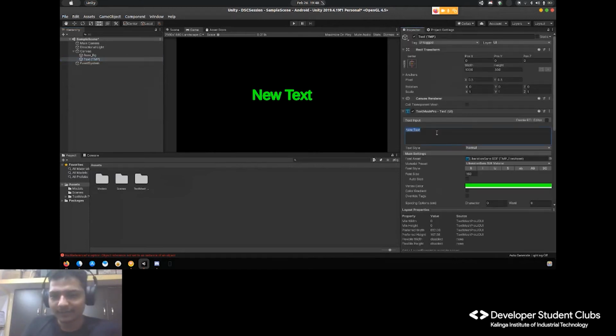But we want to make a clock, so what do we have to do? Like, do we write 1948 again and again, then after 1 minute come and change it to 49, then 50, then 51? No. For that thing comes the scripting part. So scripting in Unity is done using C#. Don't worry if you don't know C#. If you know C++, OOP concepts, or even C, then also it could be done. Just add a bit more of C++'s OOP concepts, that is the classes and all that stuff, and it will be done.